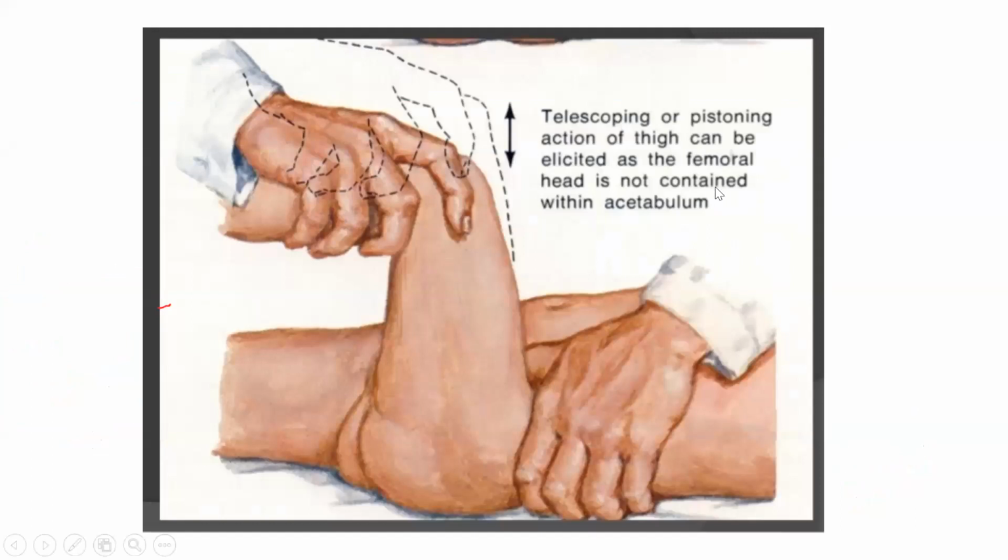Then there is the pistoning, or telescoping, test. I told you what the telescoping test is. In telescoping, we just pull and push. If the head is in the acetabulum, you cannot do this test. But if the head is outside the acetabulum, then you can perform it, because there is nothing to stop the femur head. Since there is no acetabulum, there is no restriction, so the telescoping test can be done.